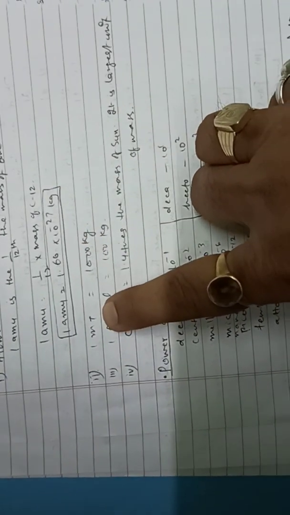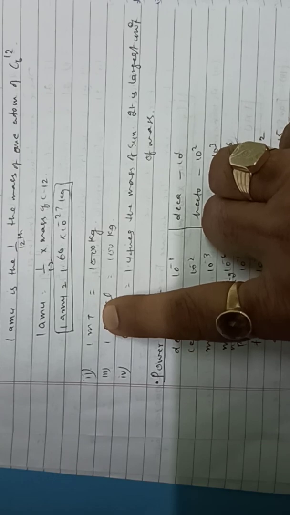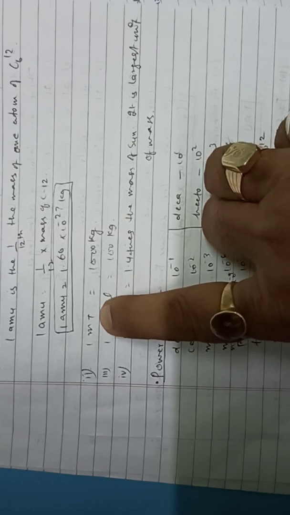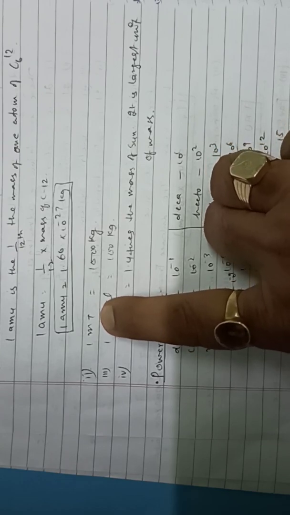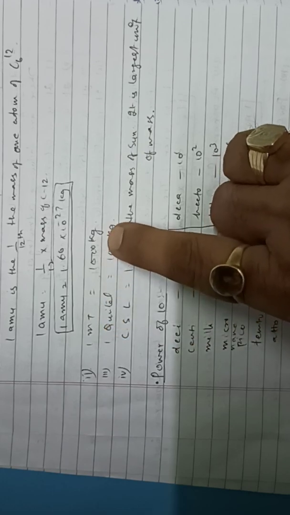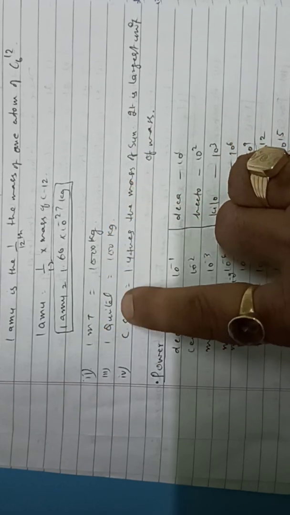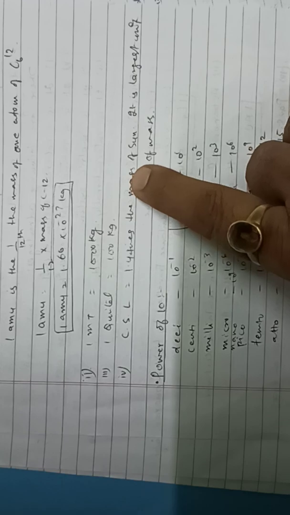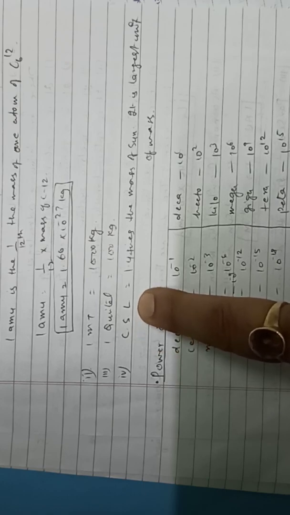Another bigger unit, 1 metric ton, that is MT, small m capital T. 1 metric ton is equal to 1000 kilogram. 1 quintal is equal to 100 kilogram. The largest unit of mass is CSL. It is known as the Chandrasekhar limit.